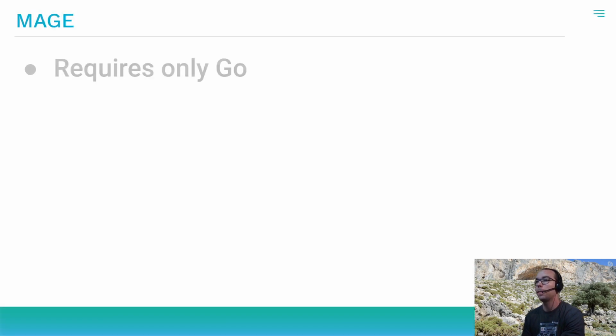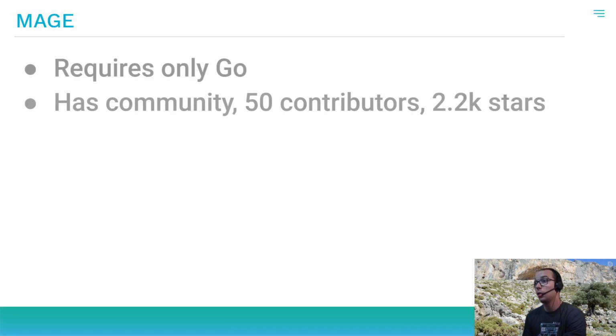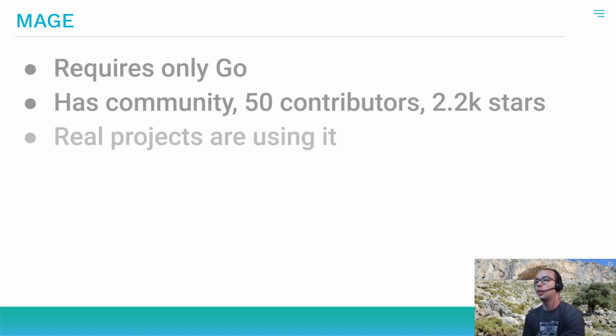What about Mage? It requires only Go. It has a community. It has, according to GitHub, 50 contributors. It has more than 2,000 stars, which is a pretty big amount. And I know that it is used in enterprises, and I guess that probably most devs are okay with its design.